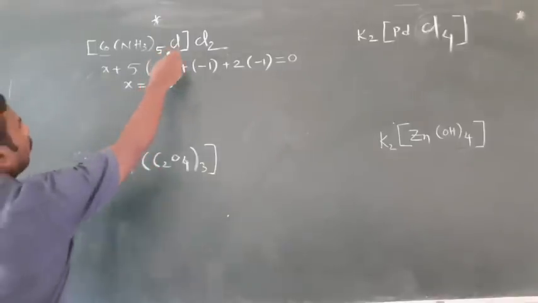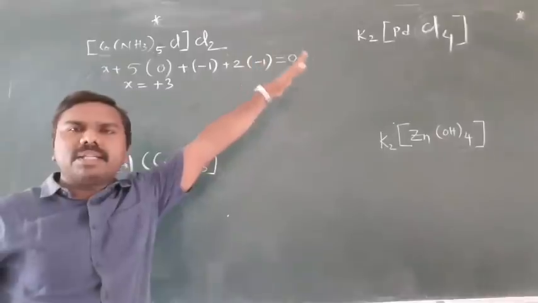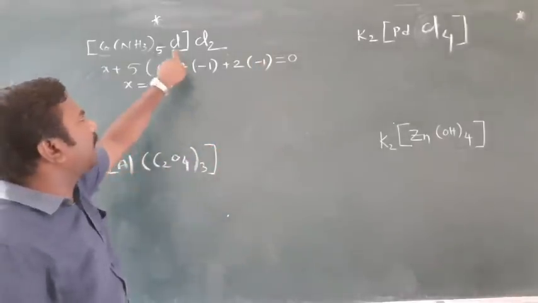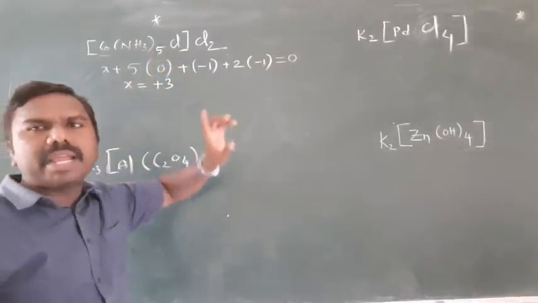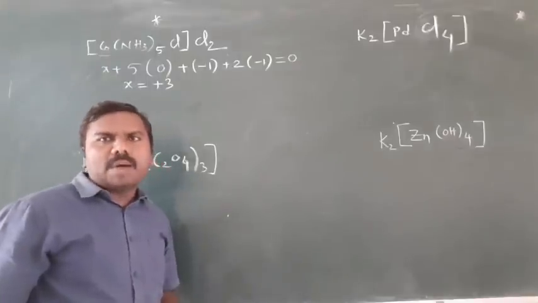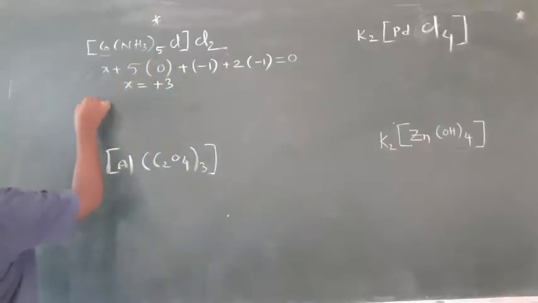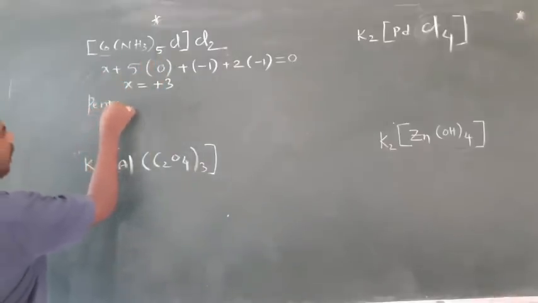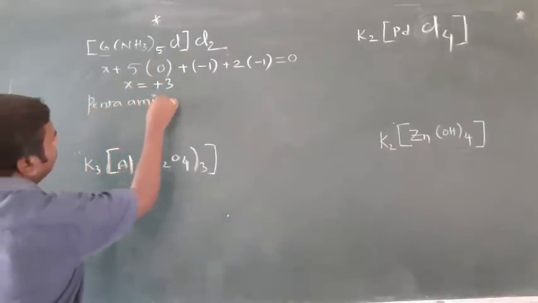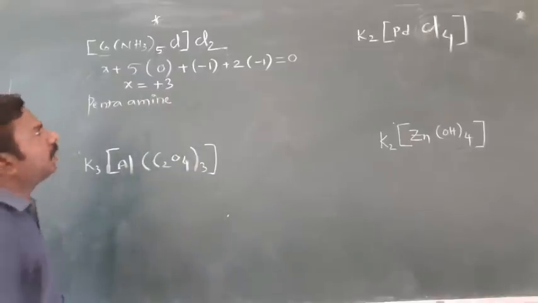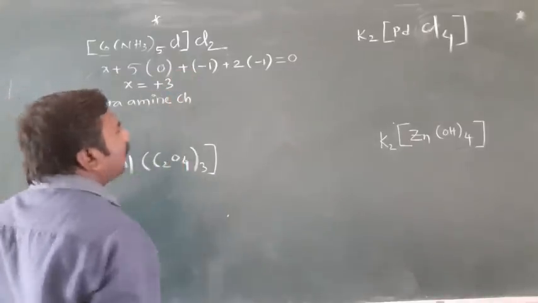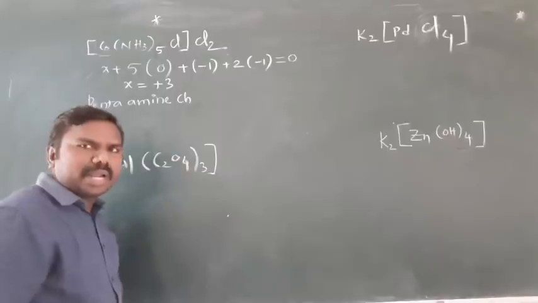Now, complex ion first followed by the counter ion. Complex ion contains ligands amine and chloro. Amine written first followed by chloro. So, 5 are there, pentaamine. Chloro, actually, chloride should be written as chlorido.